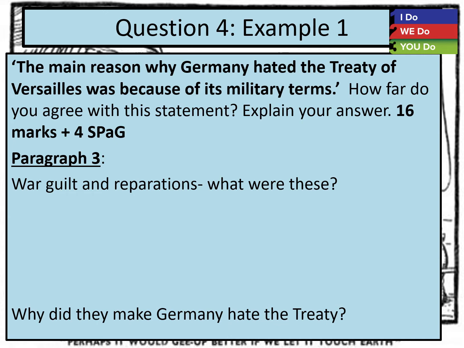I decided that the final thing that I was going to examine and have a look at was going to be war guilt and reparations, because these were things that also made Germany hate the Treaty of Versailles. It's important that when you're dealing with war guilt, that naturally leads into reparations. I treat them as kind of the same thing, because without war guilt and Germany taking the blame, you wouldn't actually have had reparations, because they had to pay the compensation because they admitted it was their fault. So you talk about war guilt, you talk about reparations, and then of course, exactly the same as we've done in the other 2 paragraphs, we then would discuss, well, why did that make Germany hate the treaty?